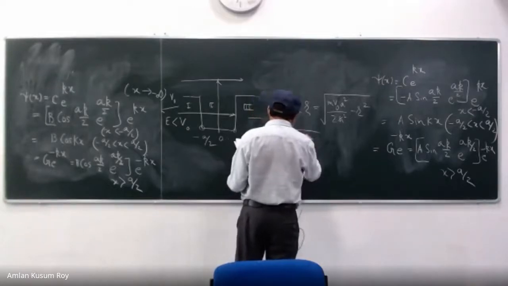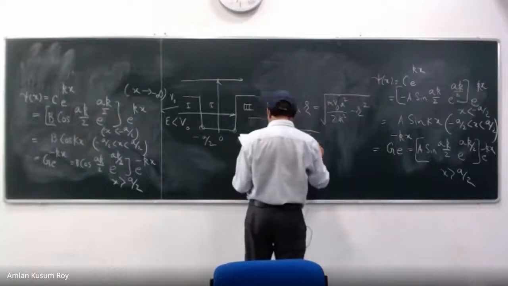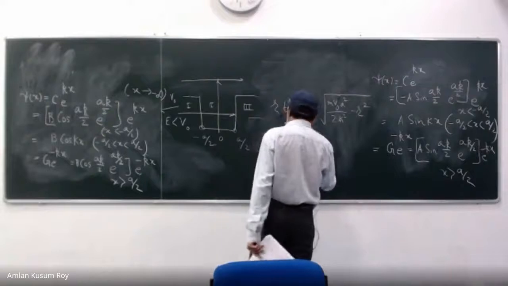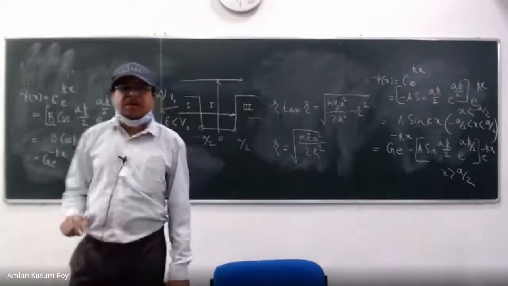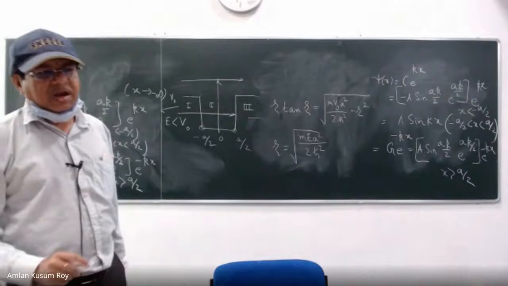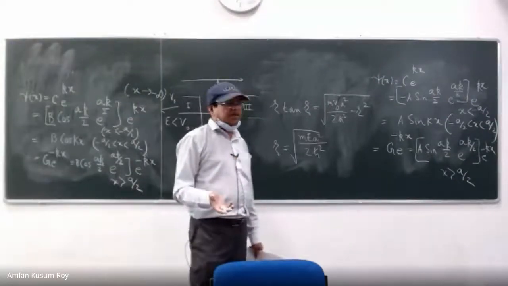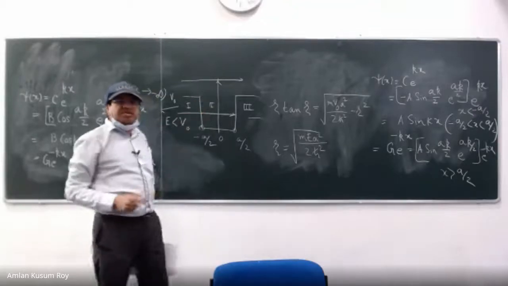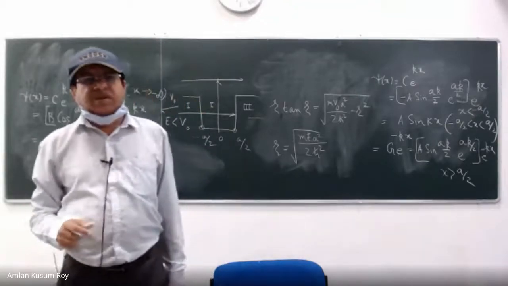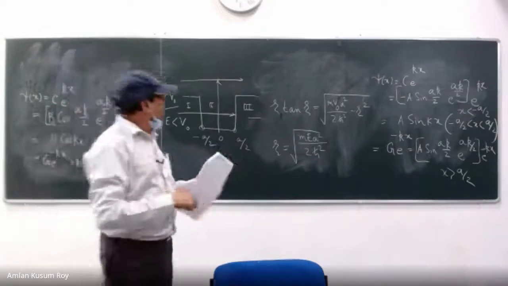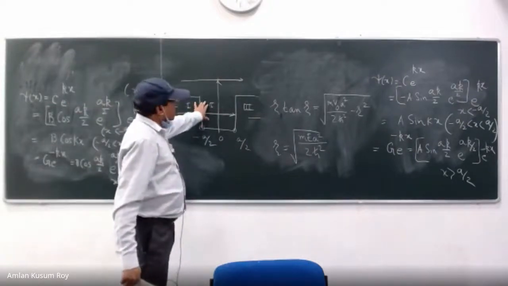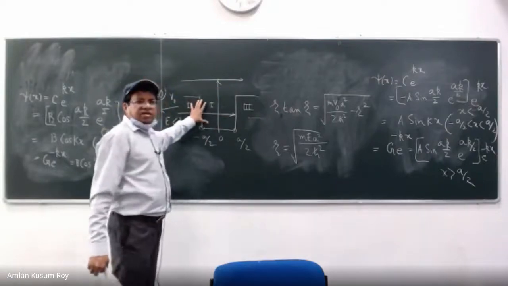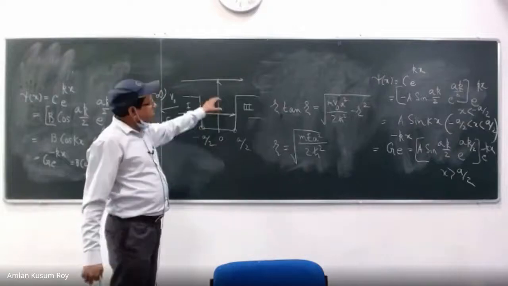What we are doing now, we just want to find out the solutions. Solutions means not only the wave function. I need to find out the most important question, what is the energy? There should be a condition for the energy. If this is less than V0, there is a possibility of bound states. Right? That is what you have seen. So if there is a bound state, I want to find out the condition, because classical mechanics has told you that you can take any energy from 0 to V0, but we are just going to find out.